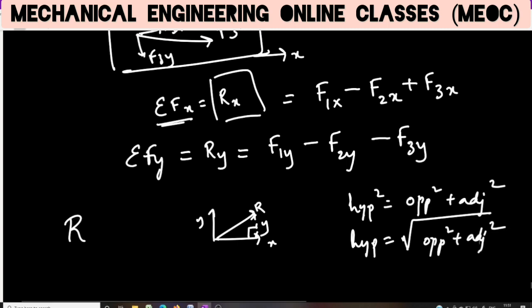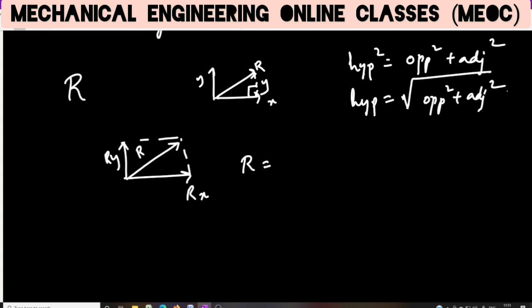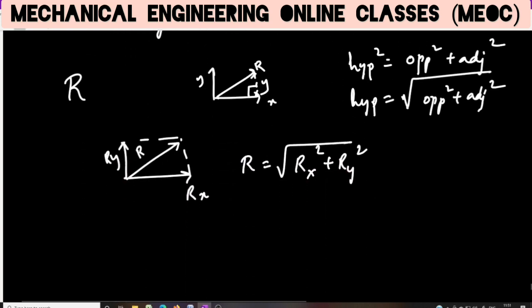So here my x and y components are the opposite and adjacent. The hypotenuse is the resultant. So Rx is this, Ry is this. How do we find the diagonal? R will be root over Rx square plus Ry square. I am finding my Rx and Ry in this particular fashion. Once I have my Rx and Ry, then I have my R.